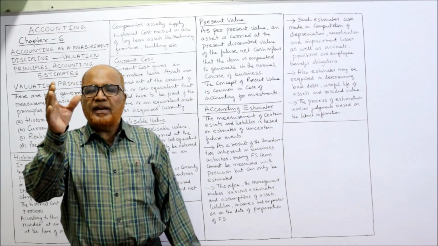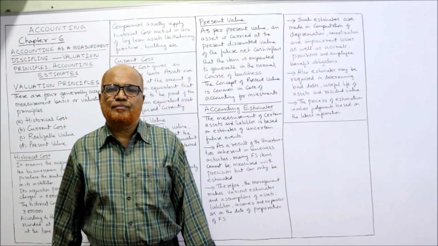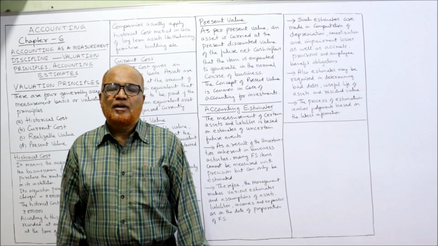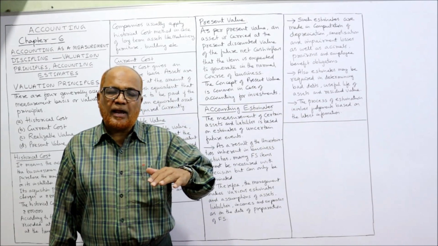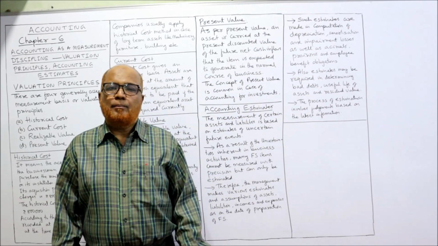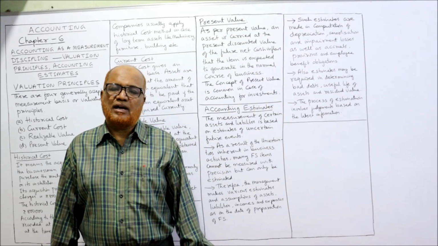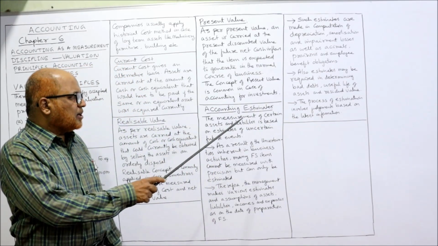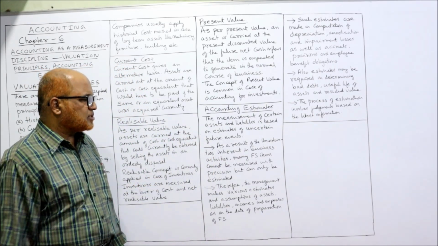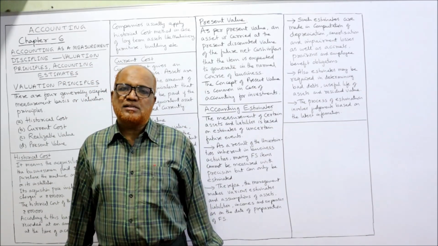See here, there are many items in the financial statements which are not objective but subjective. That means the management has to estimate by applying its judgment. By applying judgment, it estimates the value of the assets, the value of the expense, like that. So the measurement of certain assets and liabilities is based on estimates of uncertain future events. The future is completely uncertain.